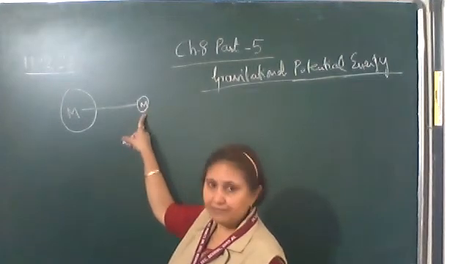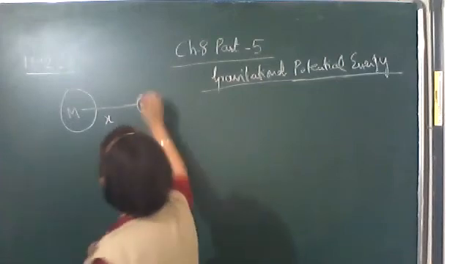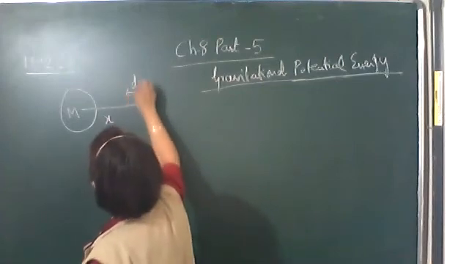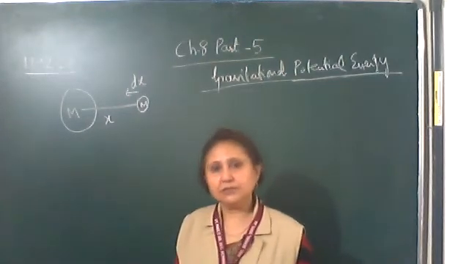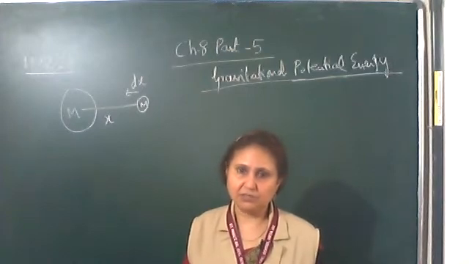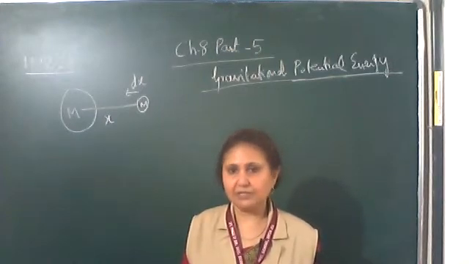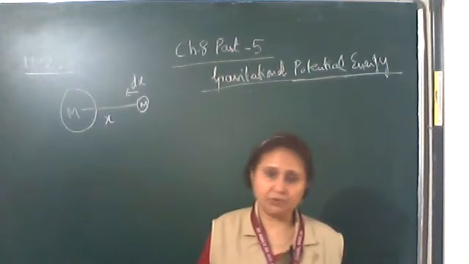Okay, now it is a finite mass, brought through a small distance dx. Some small amount of work will be done. This amount of work done we will call the gravitational potential energy. So find the expression of the gravitational potential energy the same way as we have done for the gravitational potential.